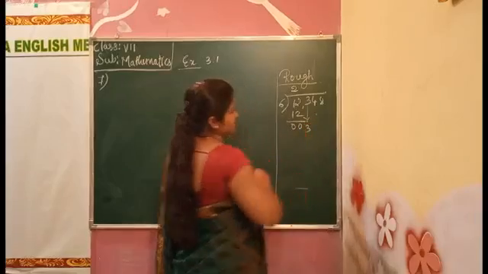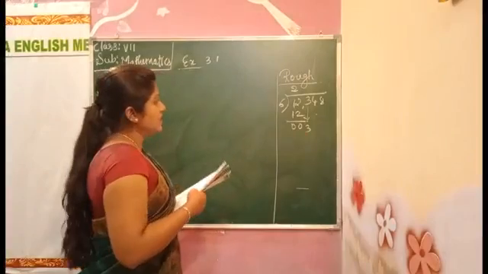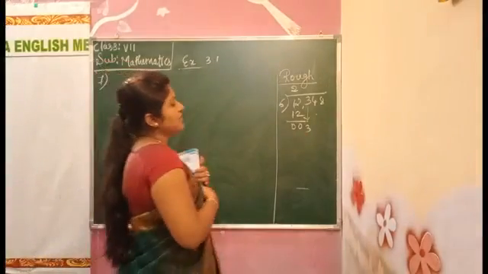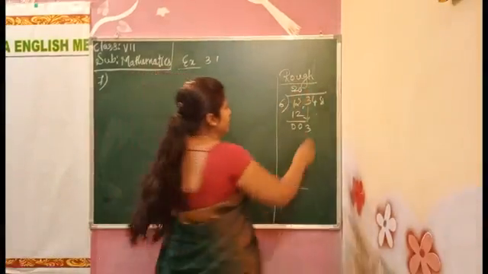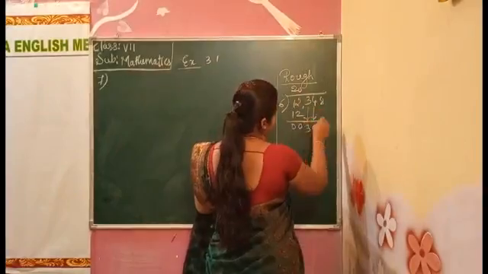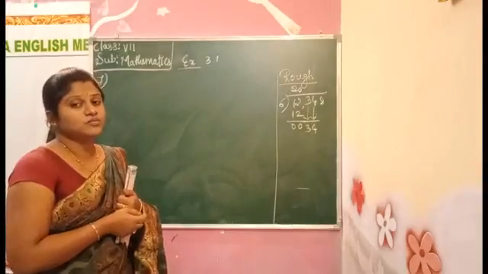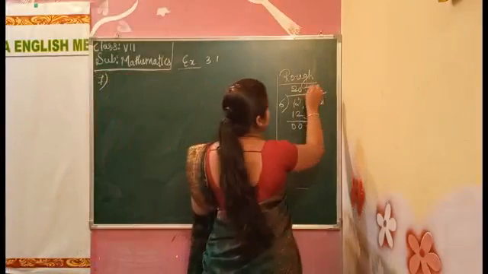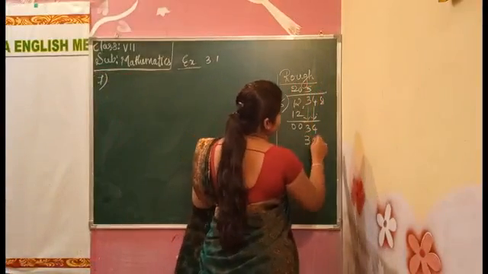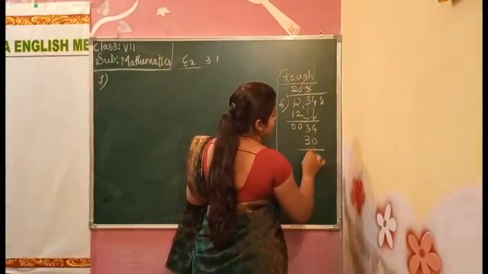3 I will take down. If I want one more, what we have to write? We have to write 0 here. That time we can take 2 numbers. Now 34 we got. 6 how much are 34? 6 fives are 30. 30 near 30 we get 4.